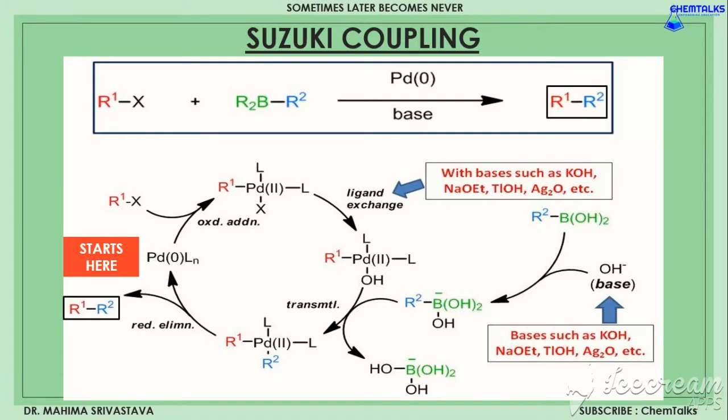In the first step is the oxidative addition of palladium to the halide, forming an organopalladium adduct. Then in the second step, a reaction with base takes place, forming one intermediate which undergoes transmetallation, forming a complex, that is another organopalladium species. The first step is the ligand exchange step, the second is the transmetallation step.